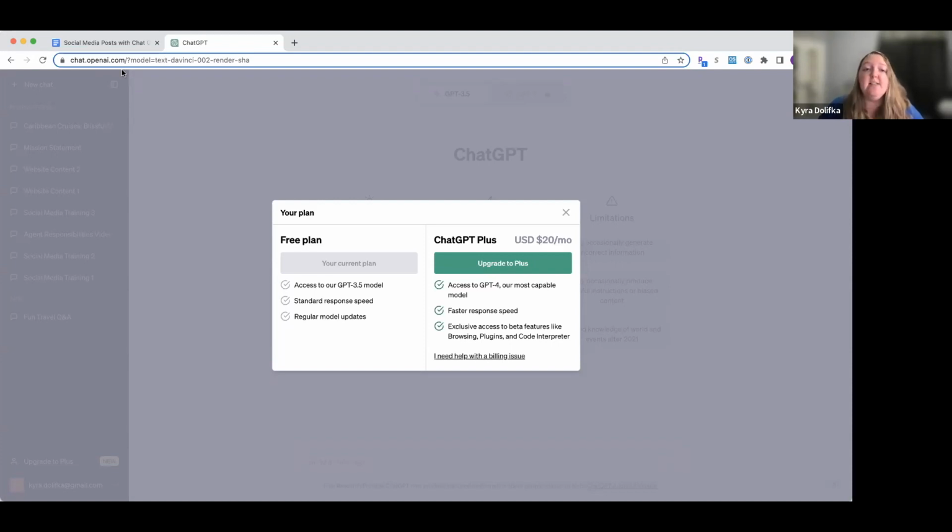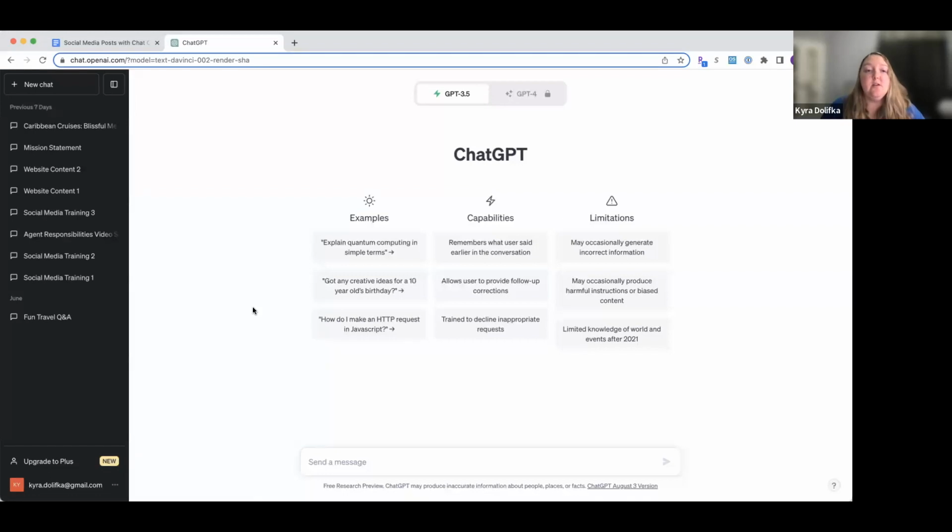ChatGPT 3.5 is very good. It serves our purposes, okay? If you are using ChatGPT for many, many things all throughout the day, then you may want to consider upgrading, but really for our purposes, free is great, okay? It's doing everything we need it to do. So you'll see here when I come here, we're at chat.openai.com.